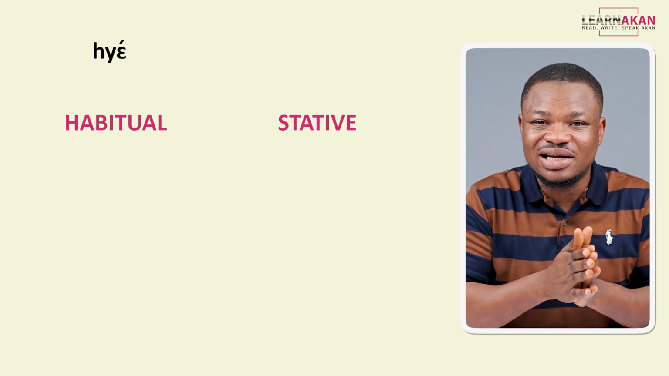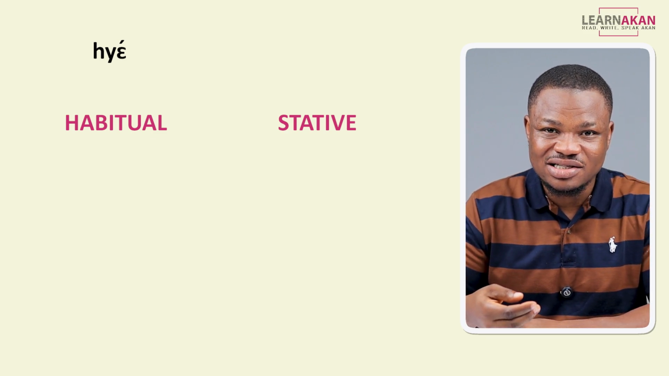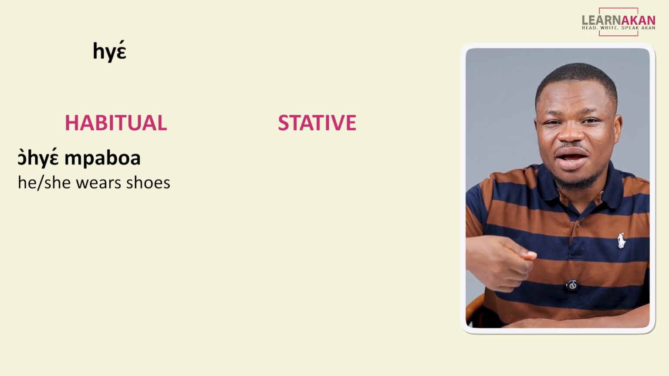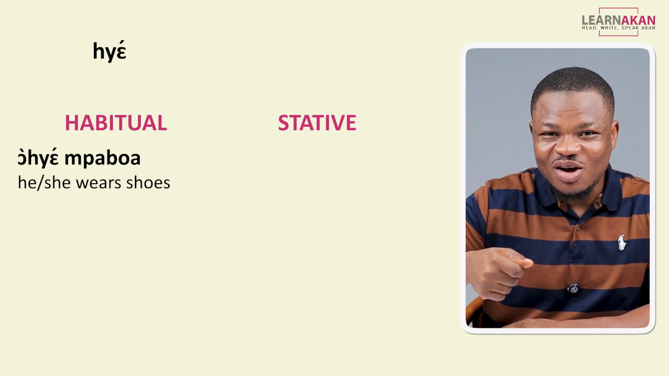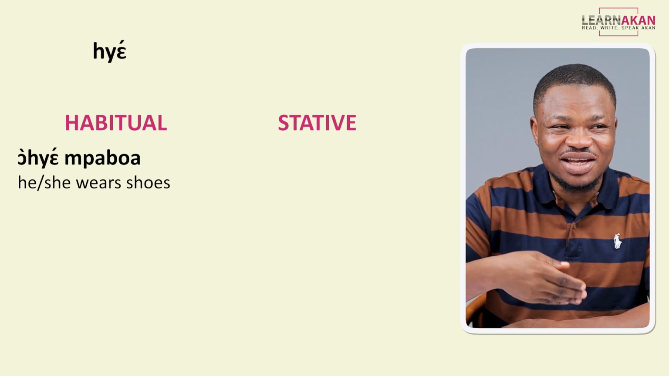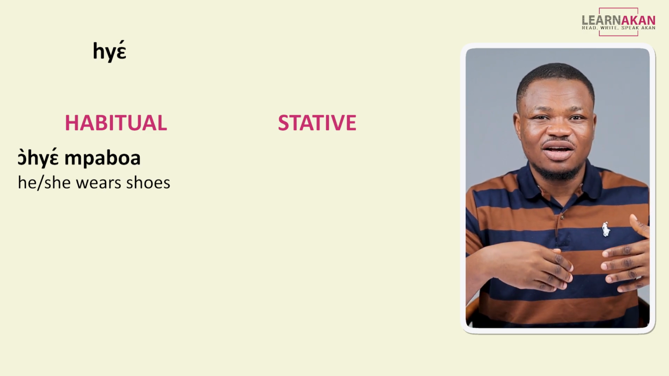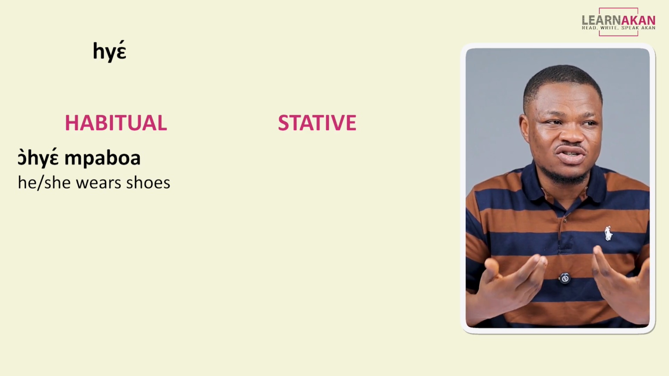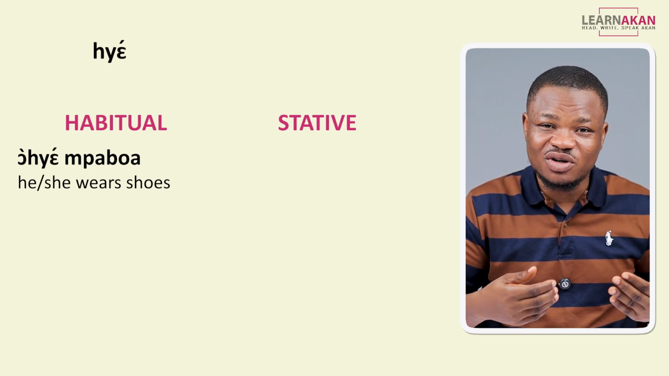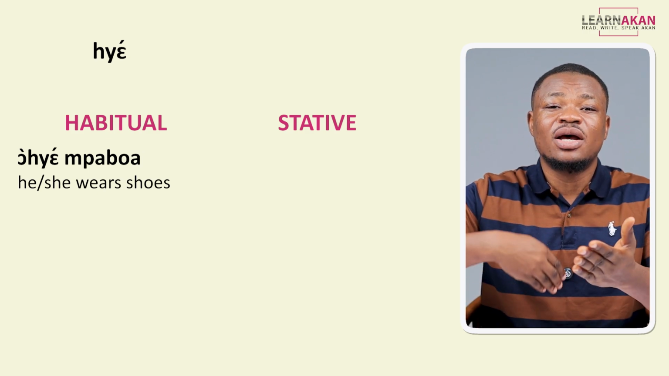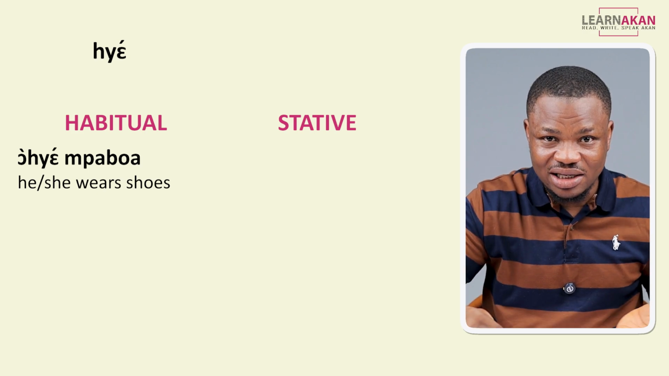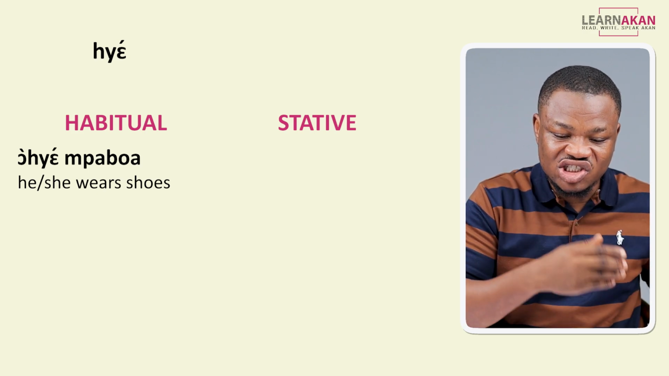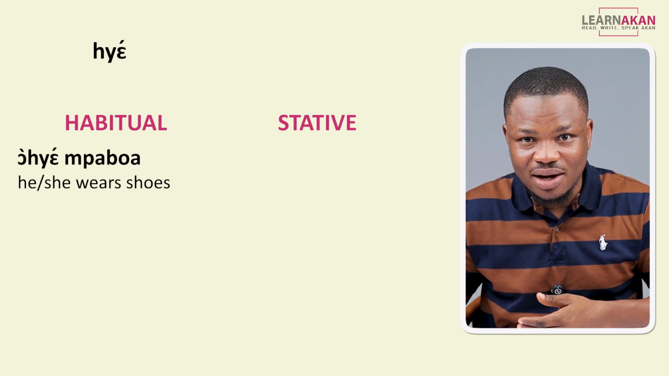So I can put this in a sentence example. I can say Oshe mpaboa. So he or she wears footwear or shoes, right? Oshe mpaboa. So this describes the fact that he or she wears shoes regularly, repeatedly, okay? So not currently, right? Oshe mpaboa.